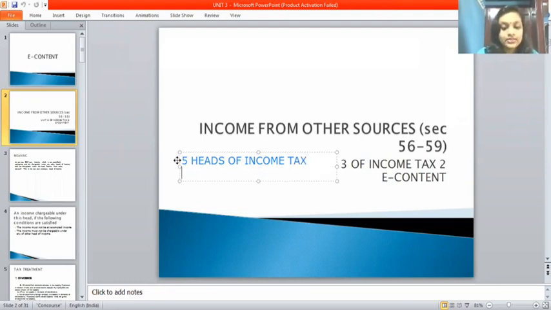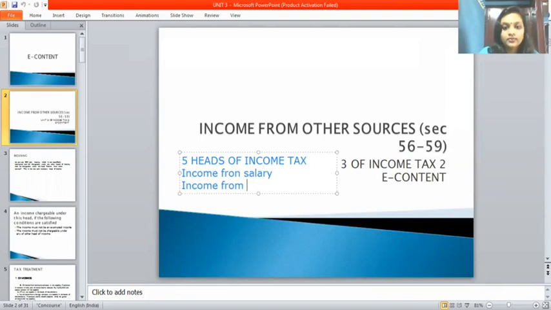So first one is income from salary. That is the first head. Next one is income from house property.